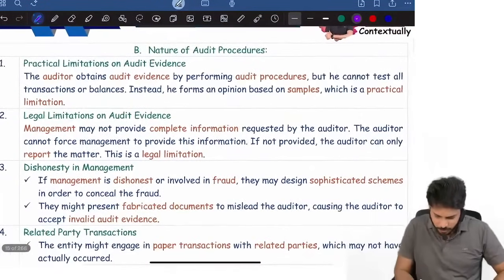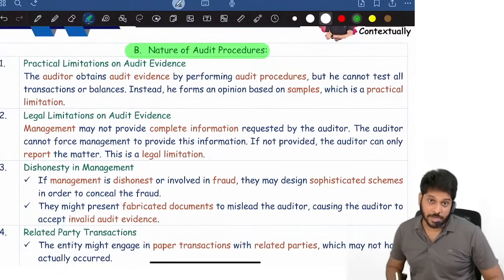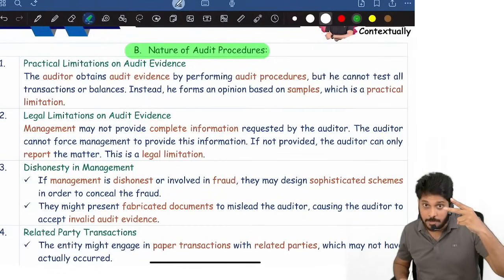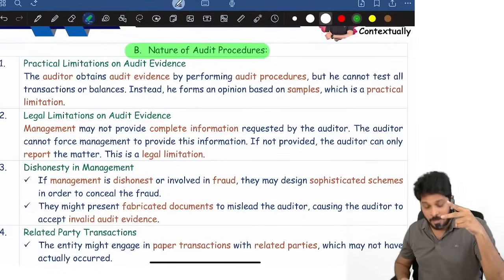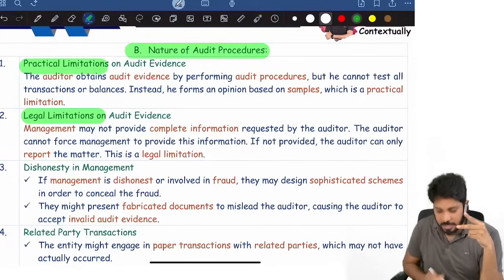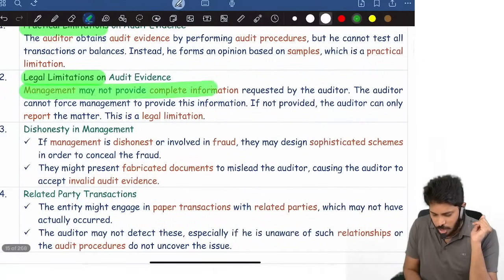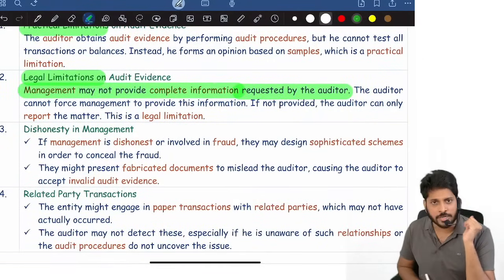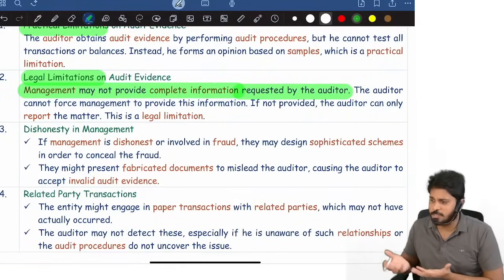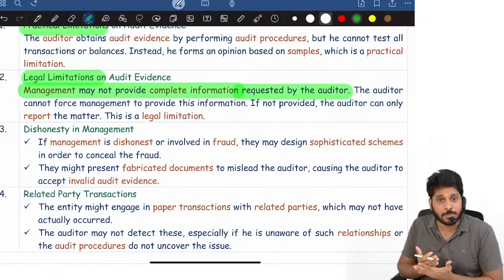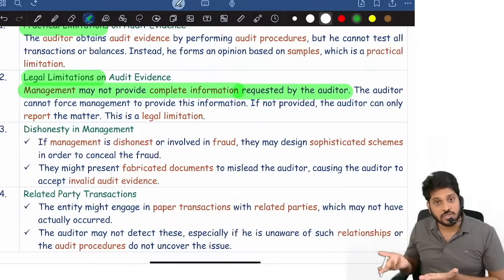Next, second limitation, nature of audit. Audit procedure, the way we do audit itself is also a limitation. There are 2 types of audit limitations: practical limitation and legal limitation. Legal limitation means what? Suppose management is not providing complete information requested by the auditor. I was appointed as an auditor and I'm asking the management, please give me data, please show me purchase records, please give me sales records, all that. I will verify whether purchase and sales are true and fair. Management is not giving me the records.